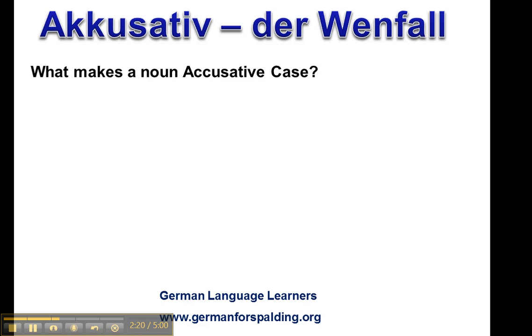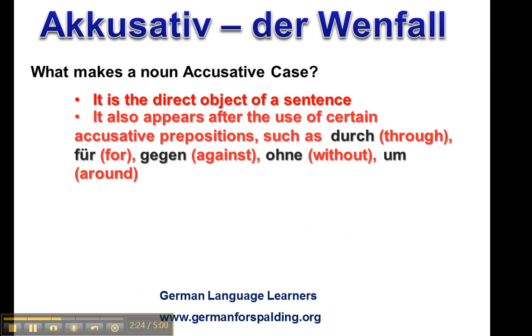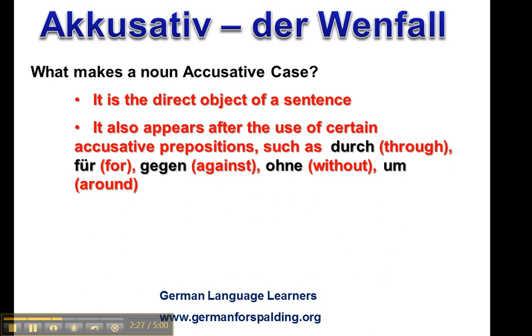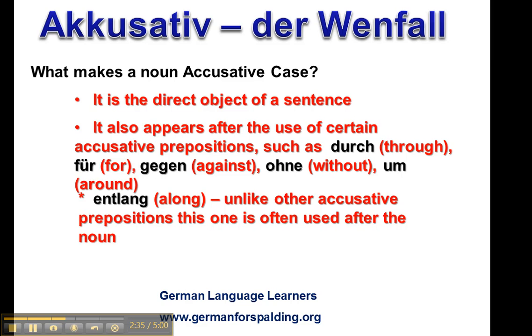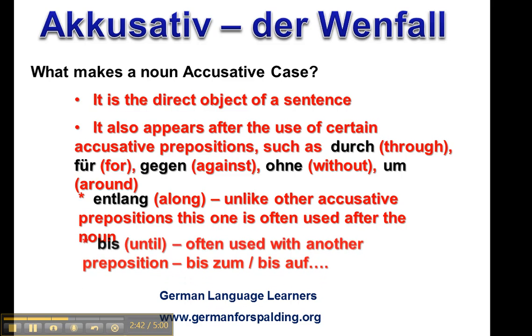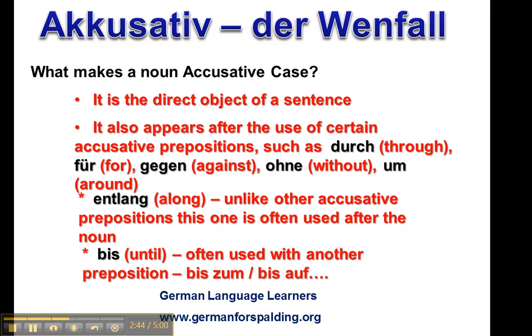Okay, so let's look at the accusative. What makes a noun accusative? It's a direct object of a sentence. It also appears after the use of certain accusative prepositions, such as durch, für, gegen, ohne. And then entlang can also be used as accusative, but unlike the others, it comes after the noun that it is used with. And bis means until, and it can also be used with another preposition, and sometimes that will change it from the accusative to the dative.